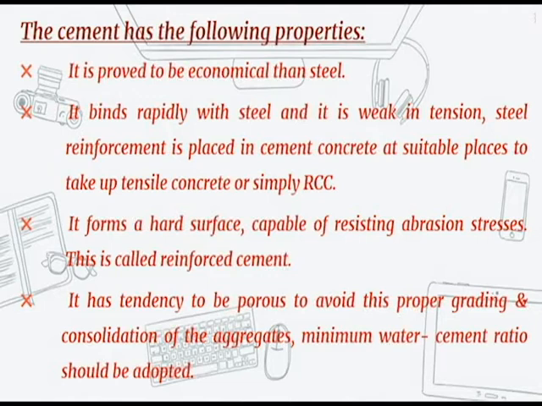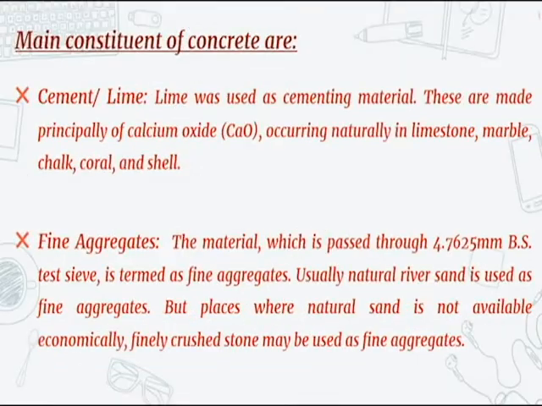Lastly, it has the tendency to be porous due to improper grading and consolidation of the aggregates. Minimum water-cement ratio should be adopted. The main constituents of concrete are: first, cement or lime. Lime was used as cementing material. These are made principally of calcium oxide, occurring naturally in limestone, marble, chalk, coral, and shell.